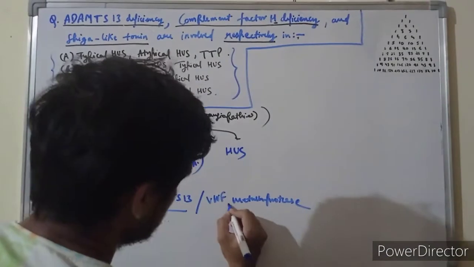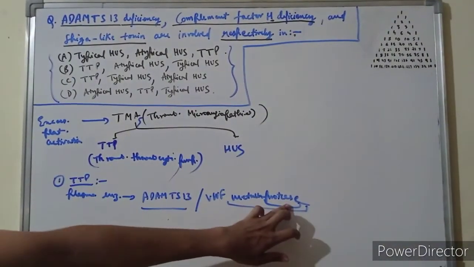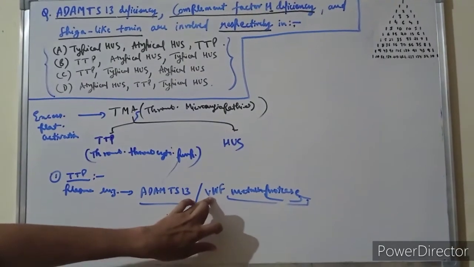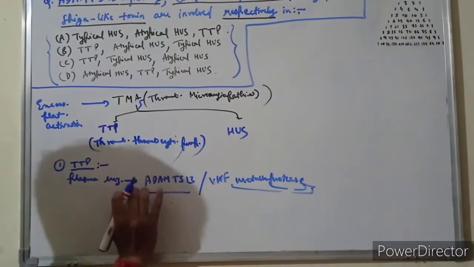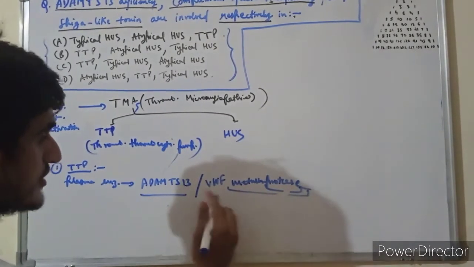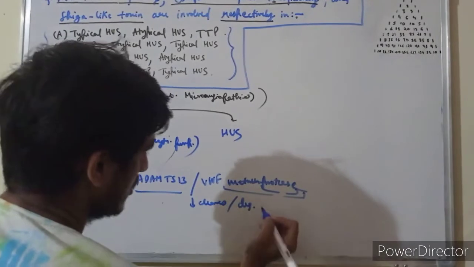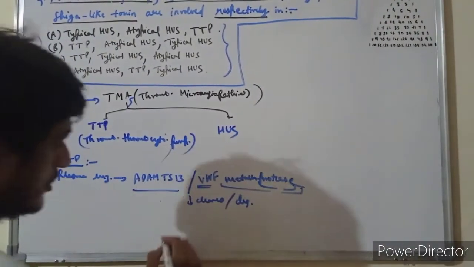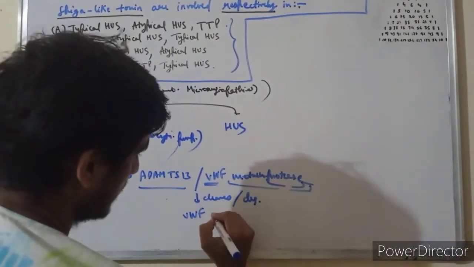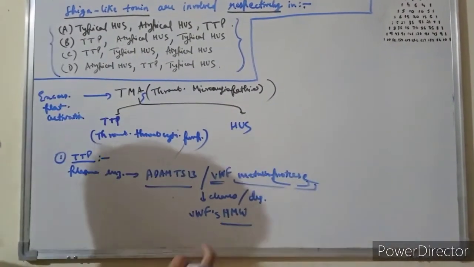As the name suggests, it is a protease, and it cleaves the von Willebrand factor multimers. This ADAMTS13 or VWF metalloprotease degrades the von Willebrand factor's high molecular weight, HMW, multimers.